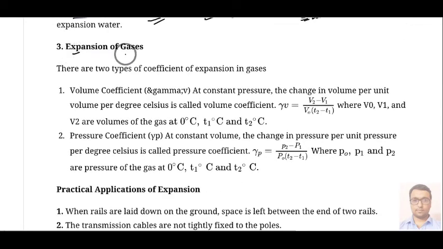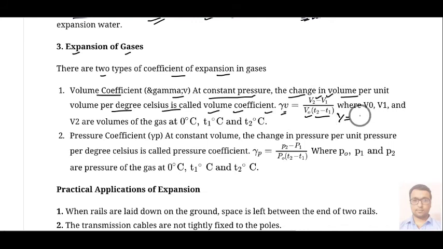Then we have expansion of gases. There are two types of coefficient of expansion in gases. One is the volume coefficient, gamma V. At constant pressure, the change in volume per unit volume per degree Celsius is called the volumetric coefficient or volume coefficient gamma V. It is given by (V2 minus V1) upon V0 into (T2 minus T1).